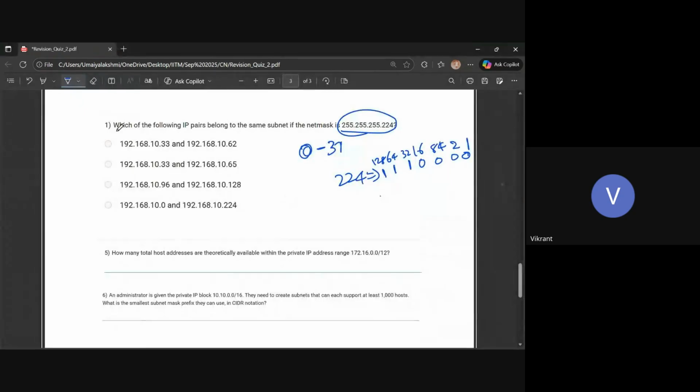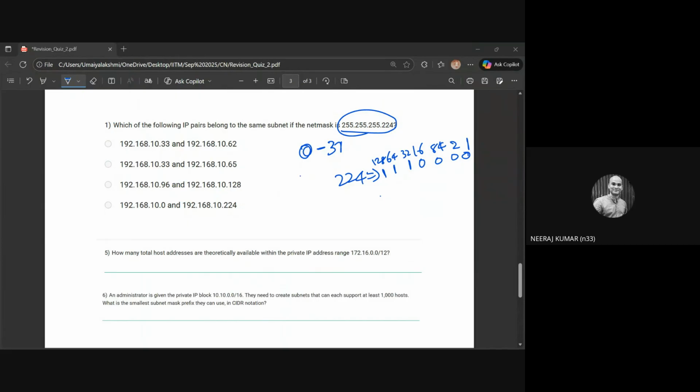The number of bits set to 1 is 27. The initial 255 is all ones, so the first, second and third octets are all one, that is 24, and 3 ones in the last octet. So 24 plus 3 is 27. If you convert it into CIDR, it will become 27.